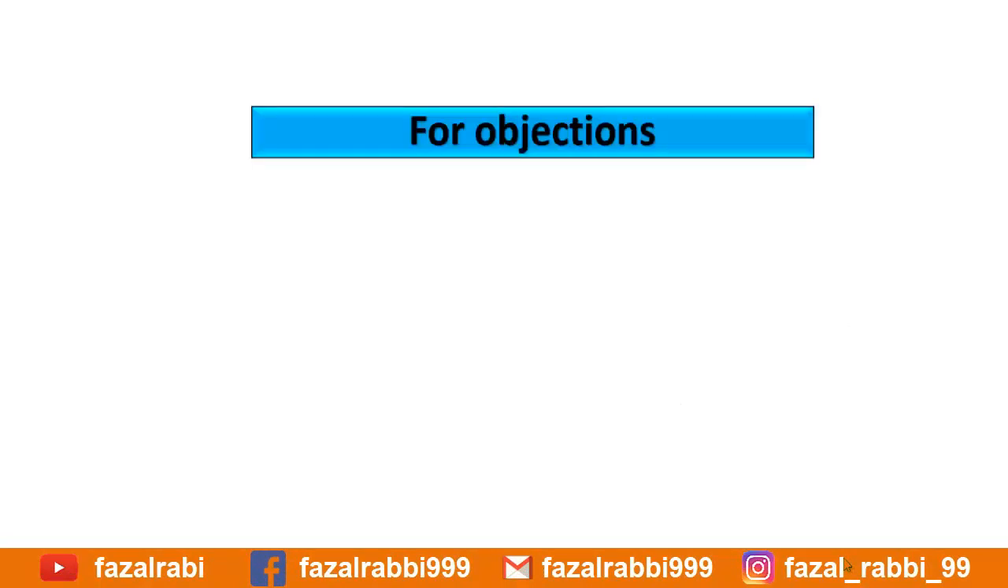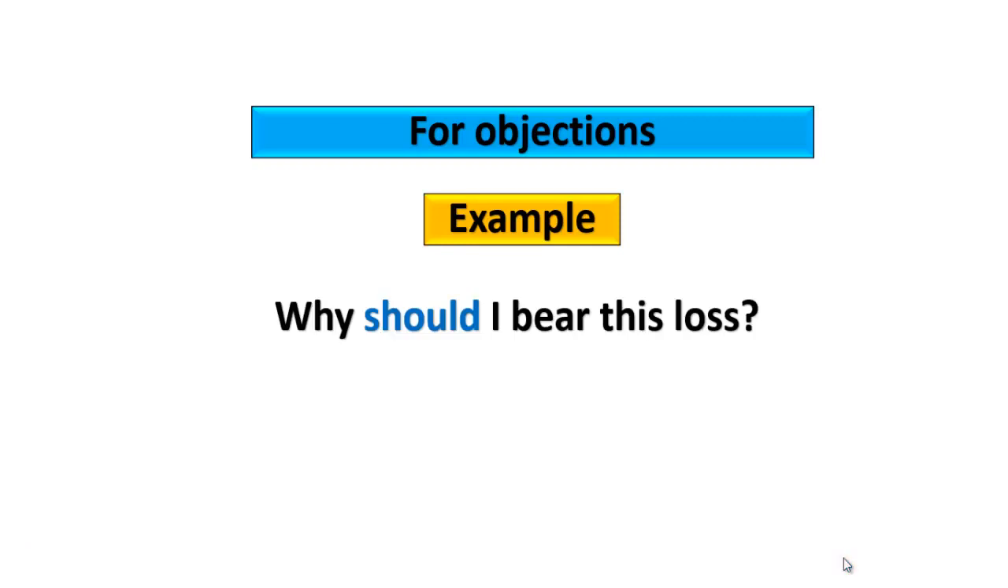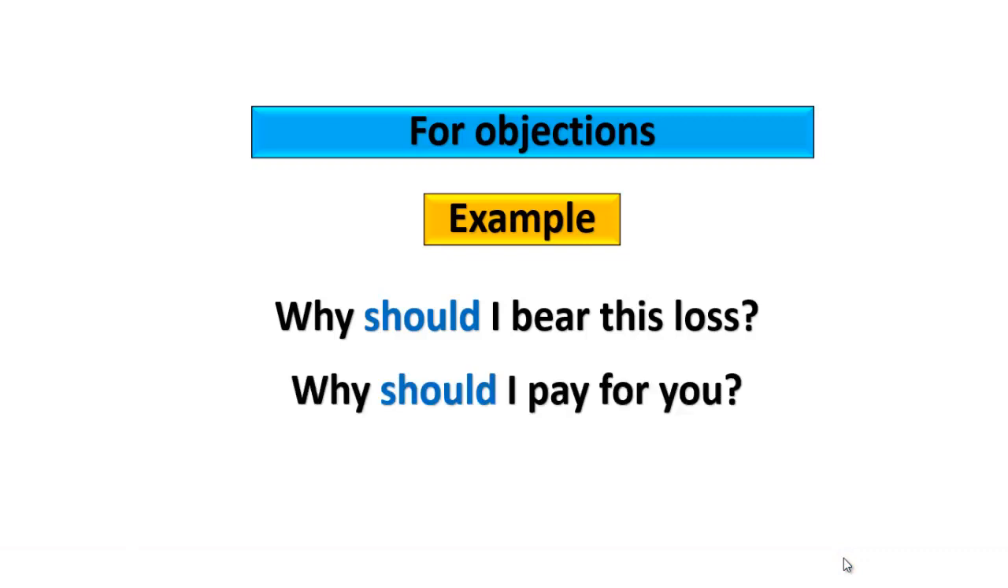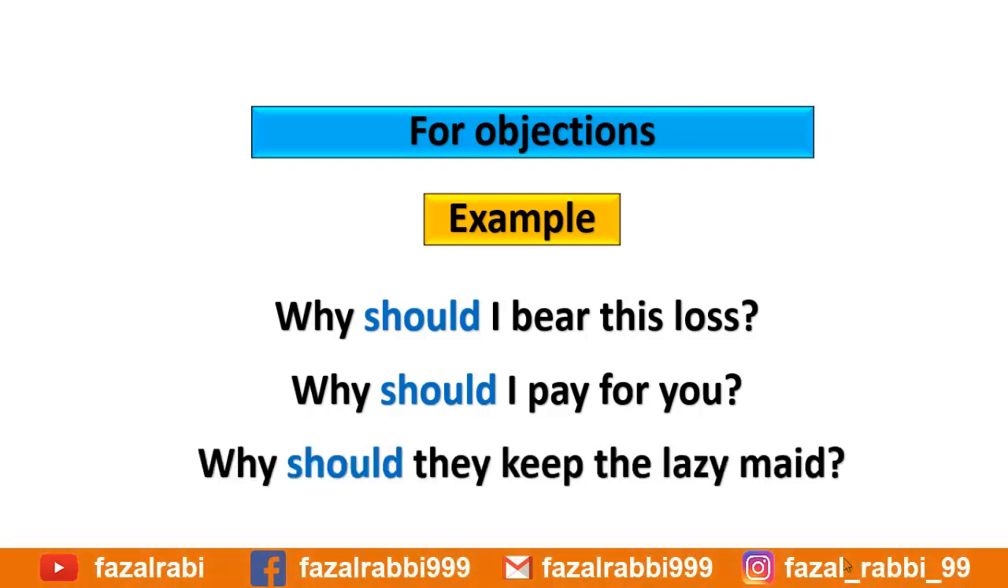Should can be used for objections. When we have an objection over a thing, then we use should in a sentence. For example, why should I bear this loss? Someone is objecting on the loss. Another example, why should I pay for you? Why should they keep the lazy maid? So in all these sentences, we have objections on some things.